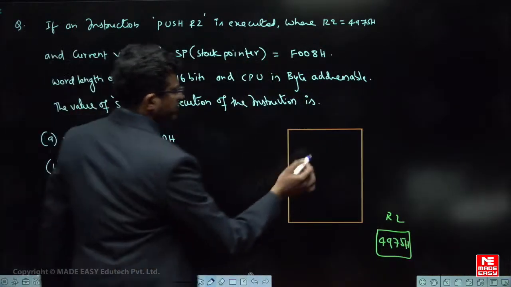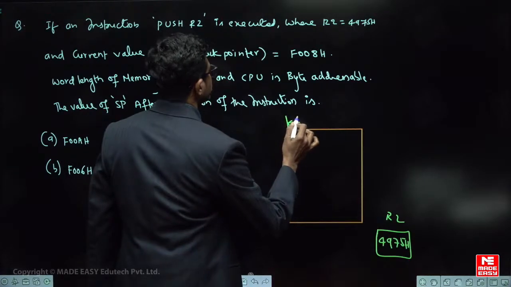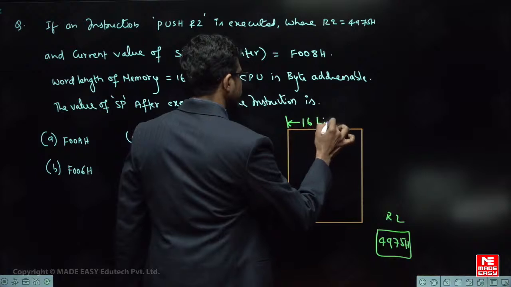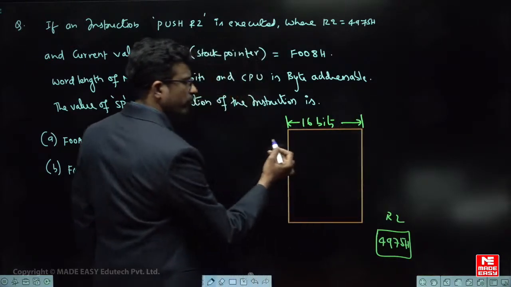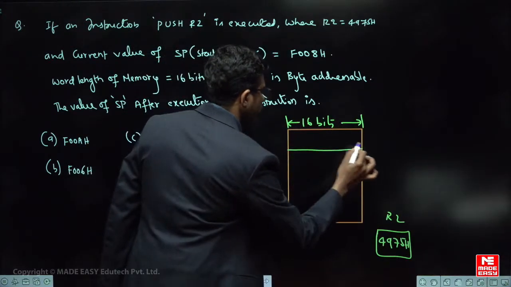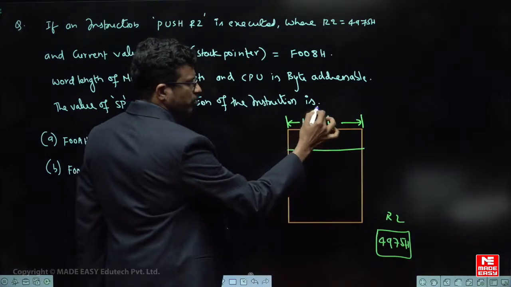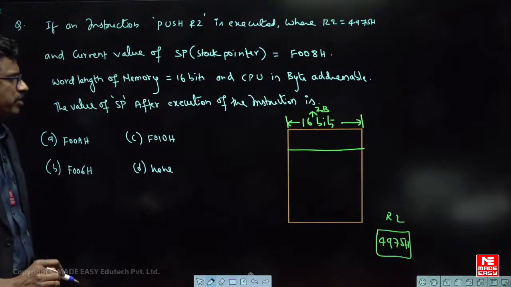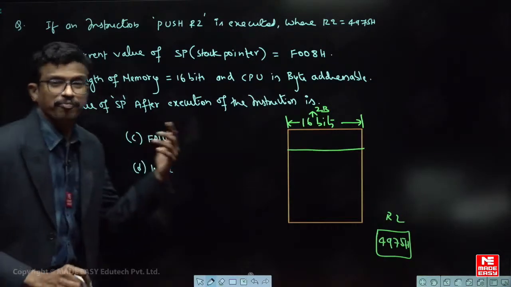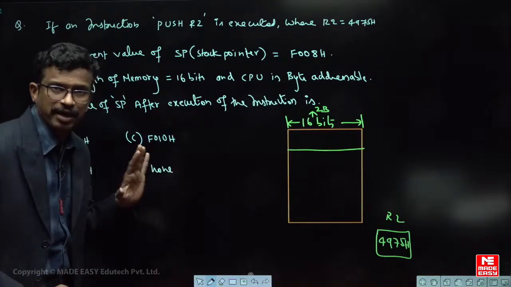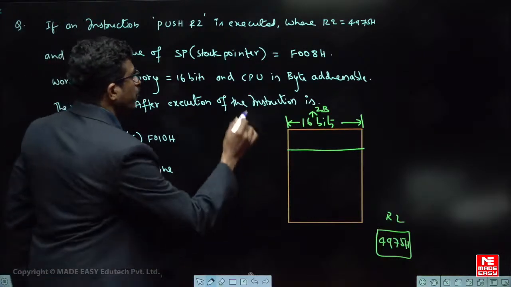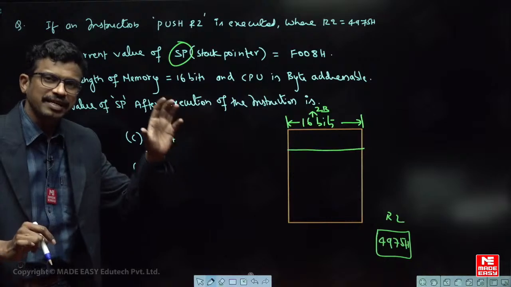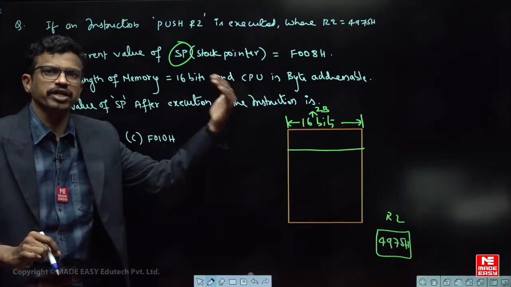Fine. So this is the stack memory. What is the word length given to you? 16 bits. Word length is 16 bits, meaning 2 bytes are present in one memory location. One memory location will have 8 bits, so 16 bits means how many bytes? 2 bytes. Understood? Therefore stack is a part of memory, meaning RAM only, to store temporary data. But always understand, stack pointer is a register which always contains the address of the latest temporary data stored in the stack memory.